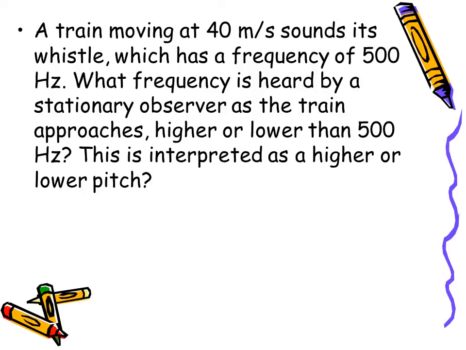Let's try a few practice problems. A train moving at 40 meters per second sounds its whistle, which has a frequency of 500 hertz. What frequency would be heard by a stationary observer as the train approaches? Would this frequency be higher or lower than 500 hertz? And would this be interpreted as a higher or lower pitch?